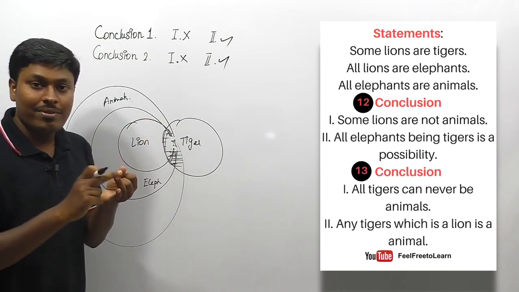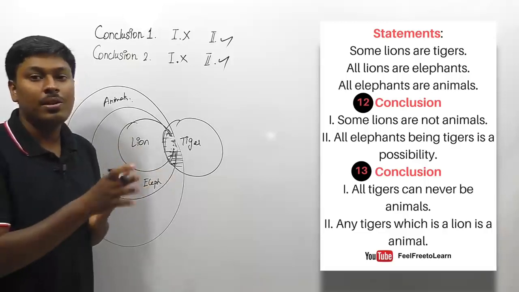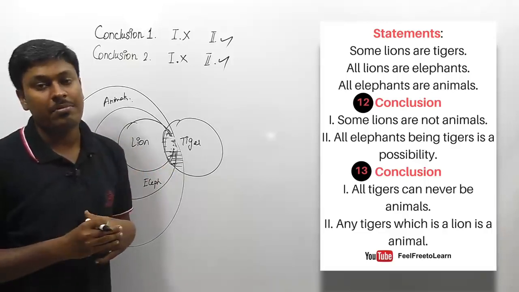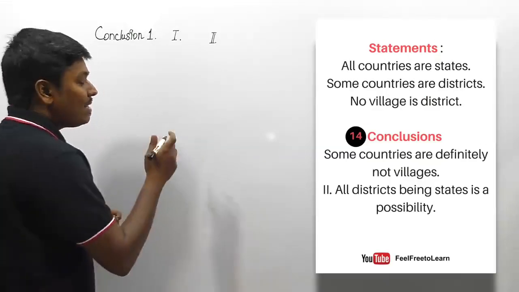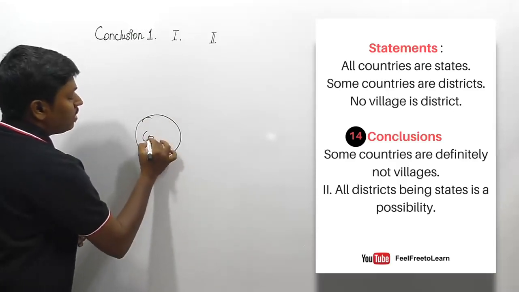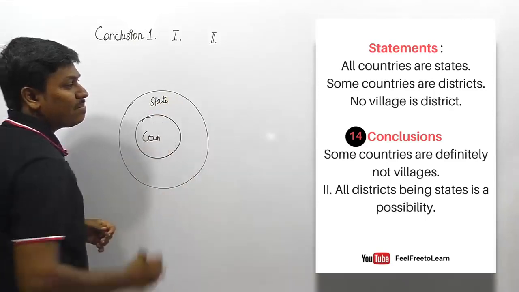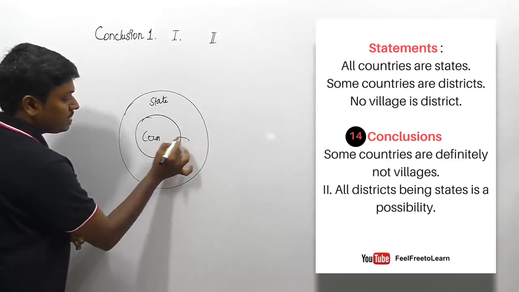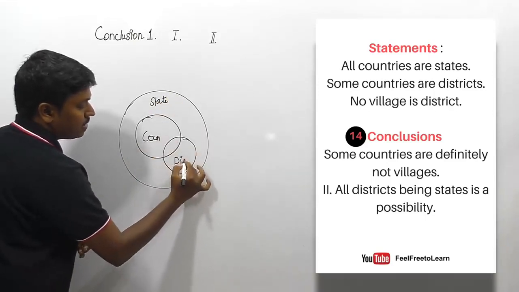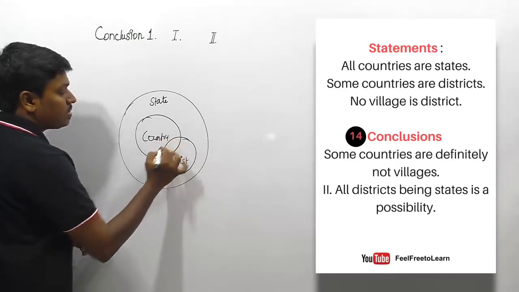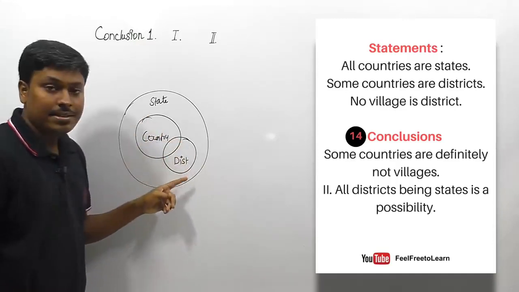So each, every, some, not, any, you should know all the concepts before going for IBPS PO exams. So all countries are states. Second statement: some countries are district. So we can say that some countries are district, right? This will be country. So all countries are state and some countries are district.